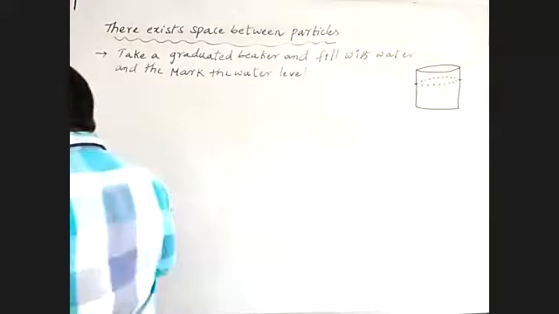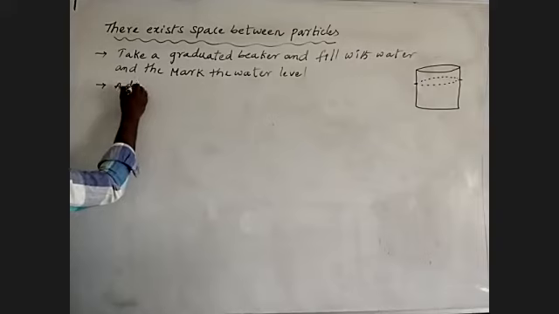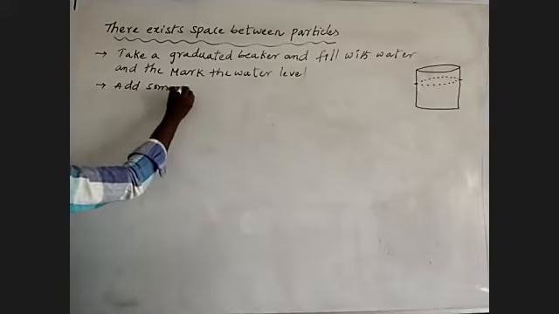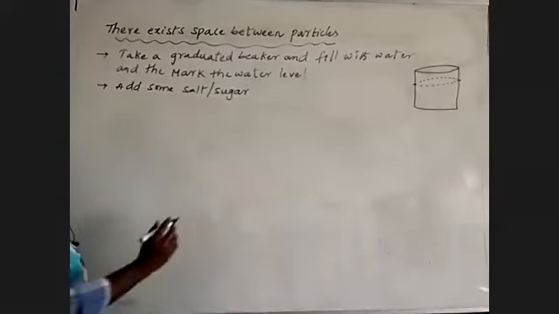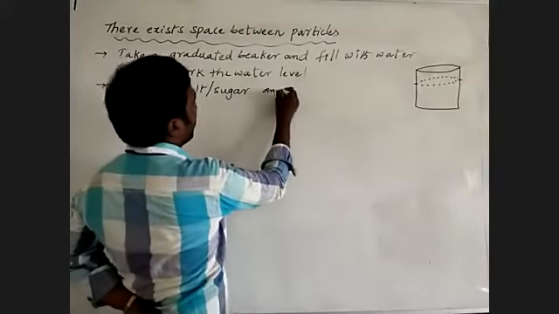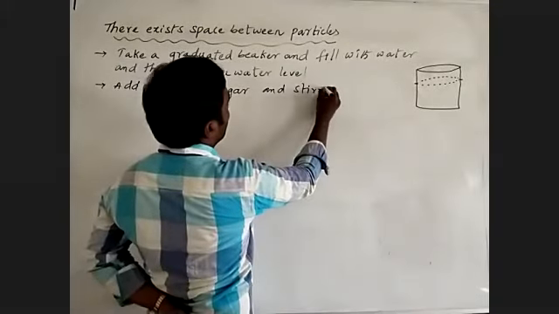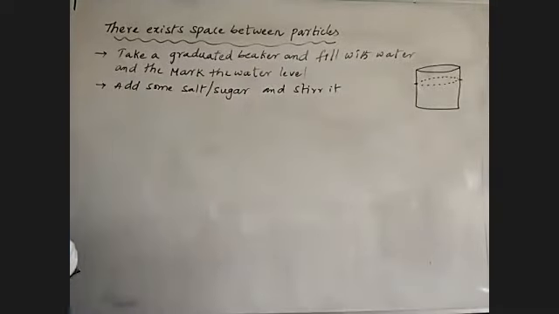Next, add some salt or otherwise sugar, and stir it. We are mixing it completely.